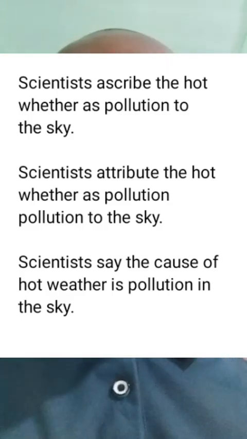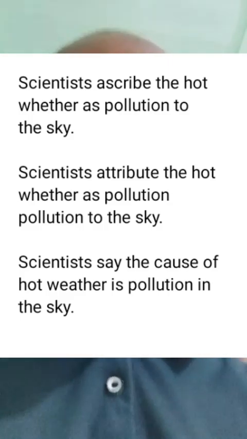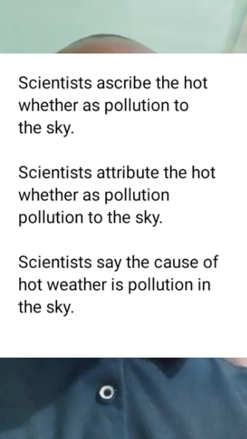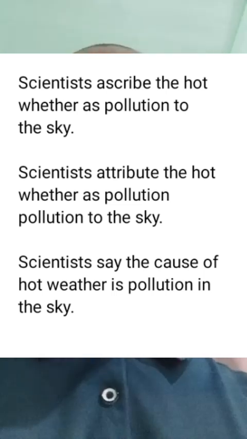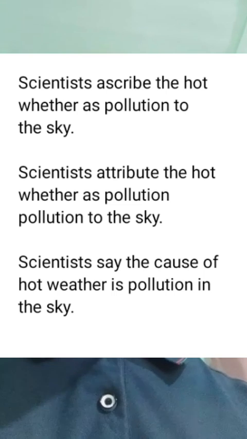Now you understand the word ascribe and its meaning. I believe that when you see this in a sentence or somebody says this word, you will boldly be able to understand it clearly. Let me put all three sentences together: ascribe, attribute, and cause. Scientists ascribe the hot weather as pollution to the sky. Scientists attribute the hot weather as pollution to the sky. The scientists say the cause of hot weather is pollution to the sky.